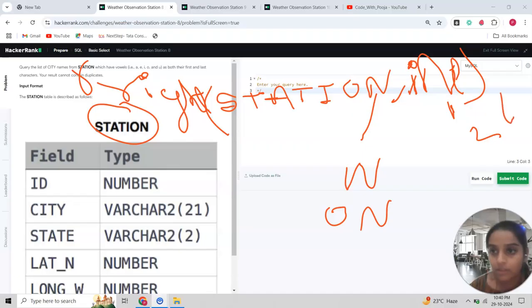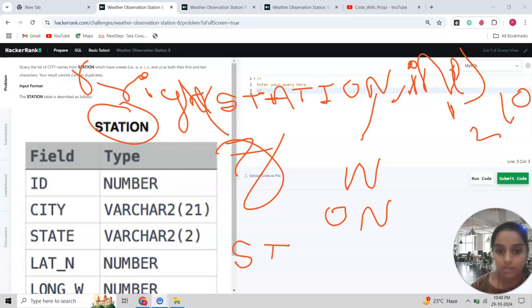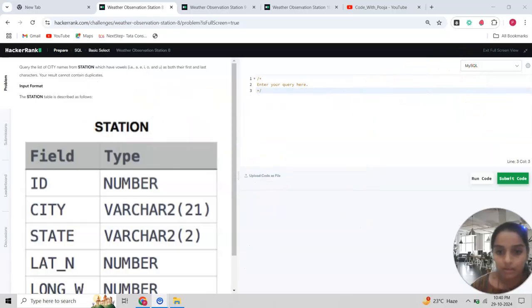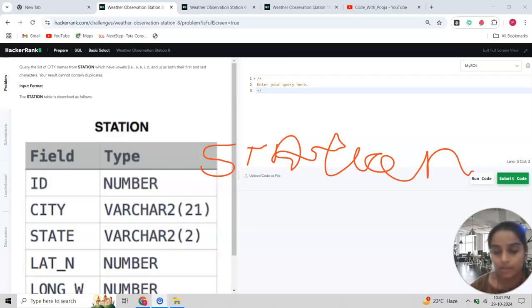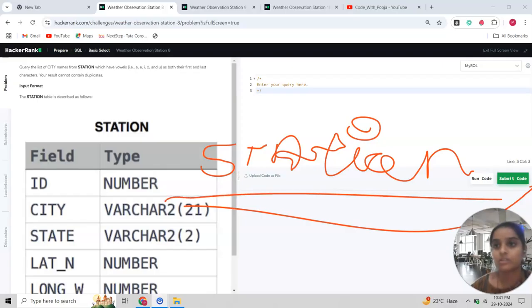If it is 10, the total number of letters in station is 7, so the remaining 3 will be taken as blank, and you will get S T A T I O N. Got it? So I think you got my point about what the result will be.